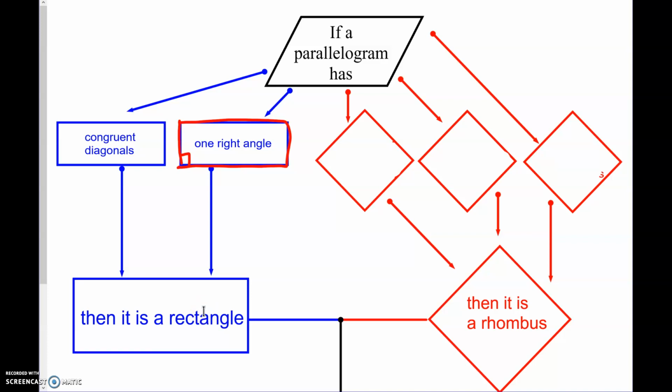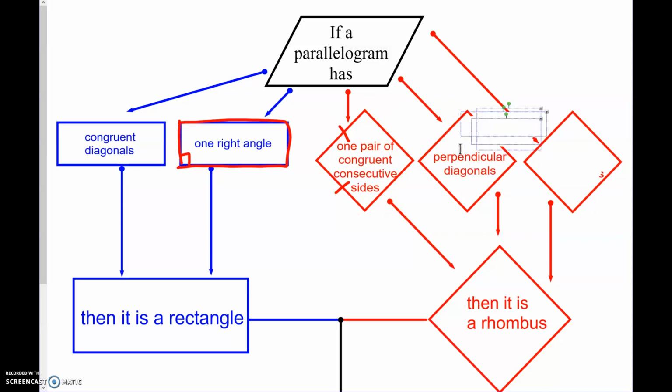All right, going into the red figures, these are all rhombi, rhombus for singular. So if we have 1 pair of congruent consecutive sides, remember, this is a parallelogram already. So if we tell you that you have 1 pair of congruent consecutive sides, remember that implies that the opposite sides are now also congruent because it is a parallelogram. So now we conclude this is a rhombus.